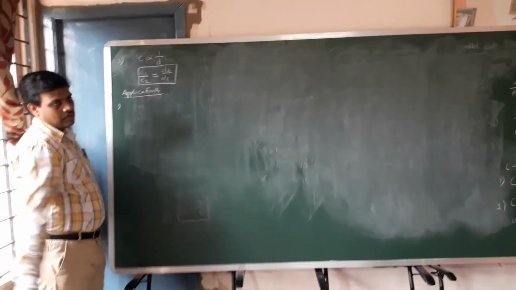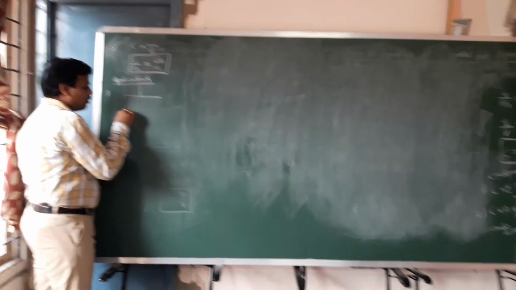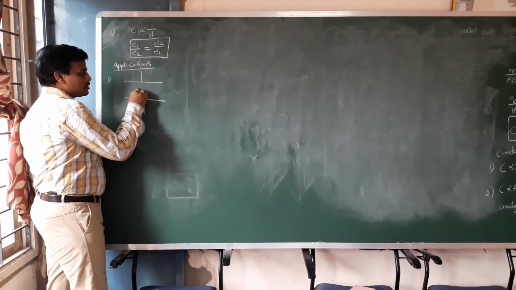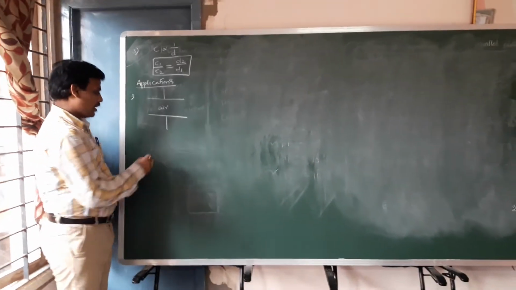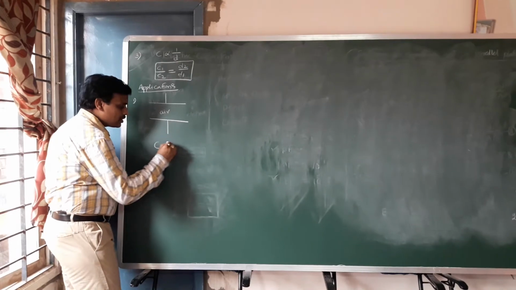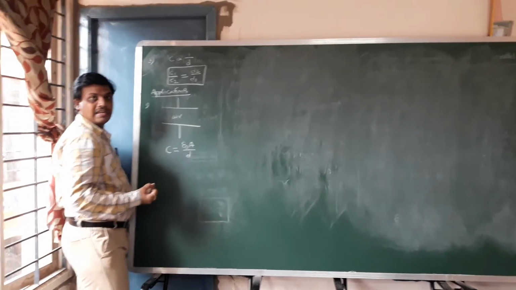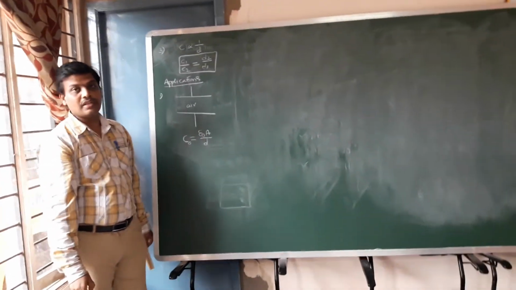First application, number 1. In this application, first I am taking one parallel plate capacitor like this. In between the plates, I am taking air medium. For this, capacitance can be taken as C is equal to epsilon naught A by D. This can be taken as C0. C0 is nothing but the capacitance of the air medium.